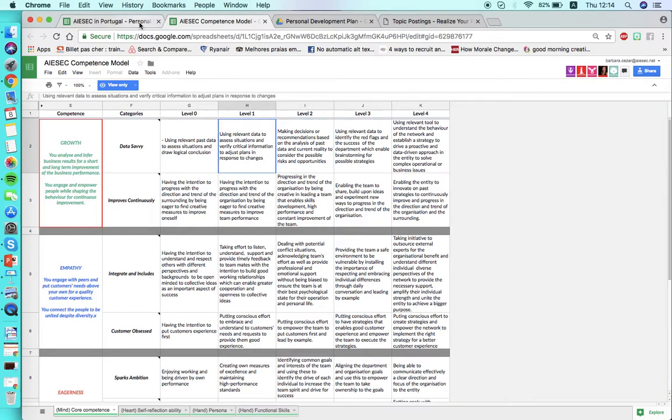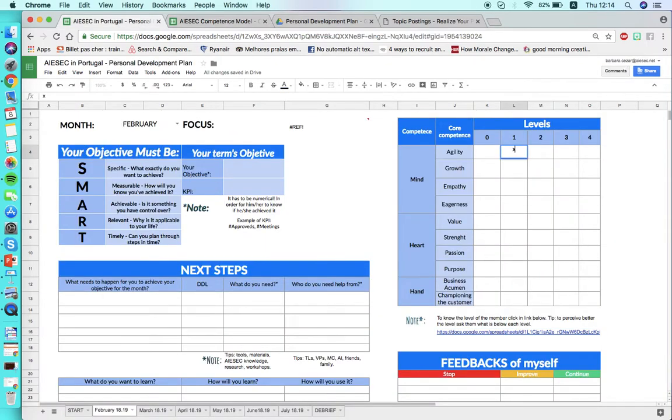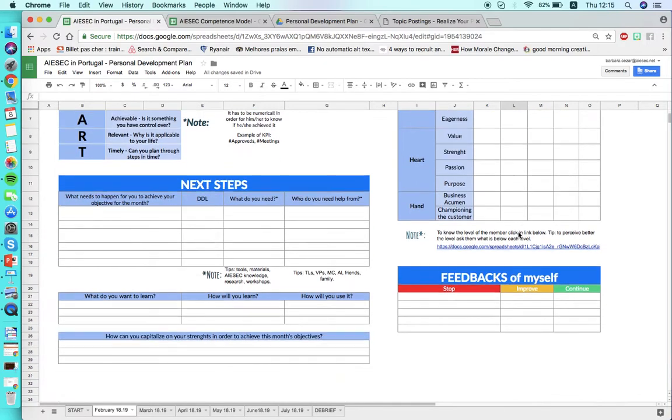Okay, so I go back and I put I am in level 1. So every month you're going to assess the levels that you are developing your competences. So the responsibility to assess this is the member and you as the team leader. Okay, you assess together, and in the end you set the level that you are. So every month you can be working to level up your competence development.